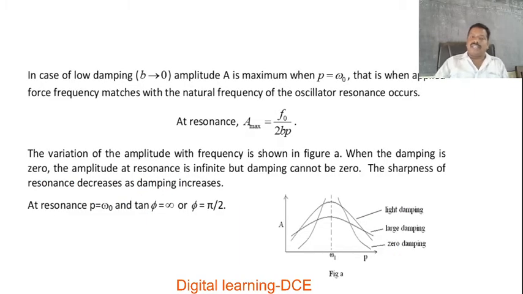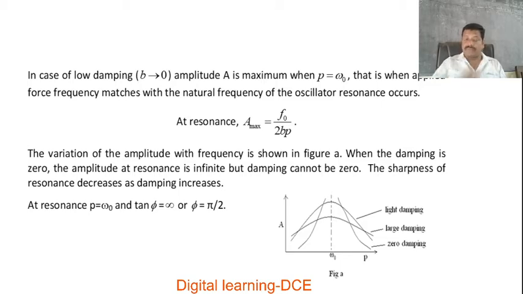In case of low damping, that is B tends to 0, or B takes very small values, the amplitude of forced oscillation will be maximum when P is equal to omega naught. What is omega naught? The natural frequency of the vibrating body. When the applied force frequency matches with the natural frequency of the oscillator, resonance occurs.